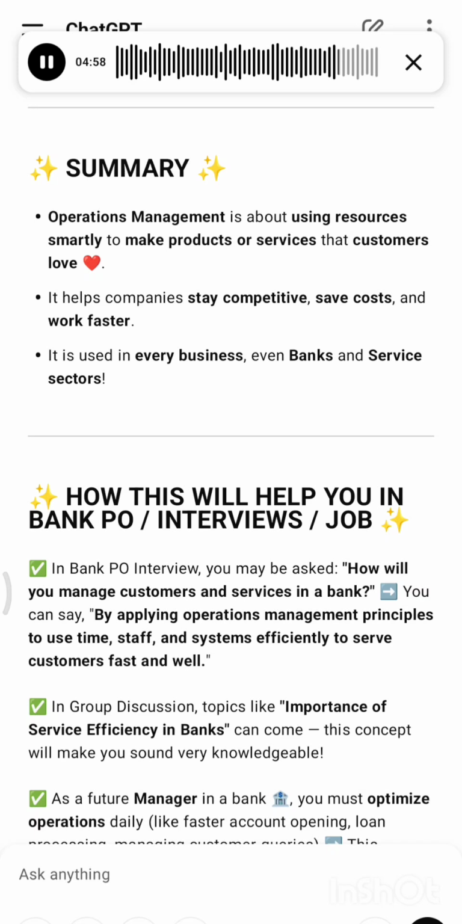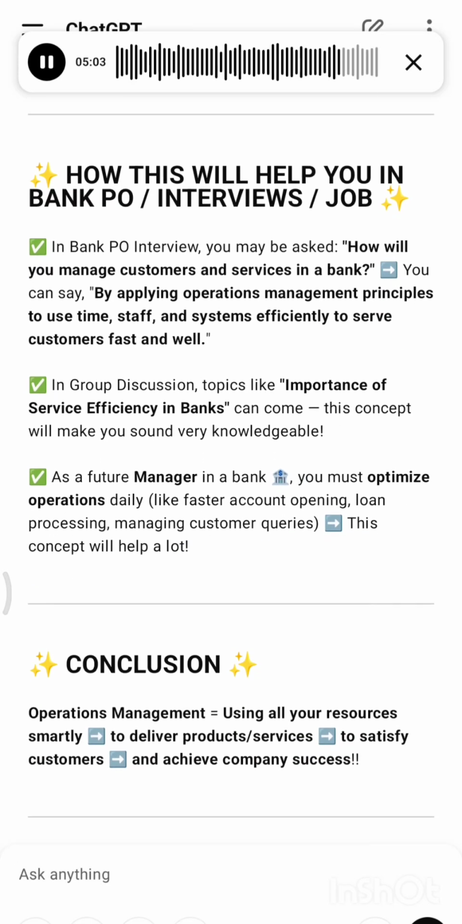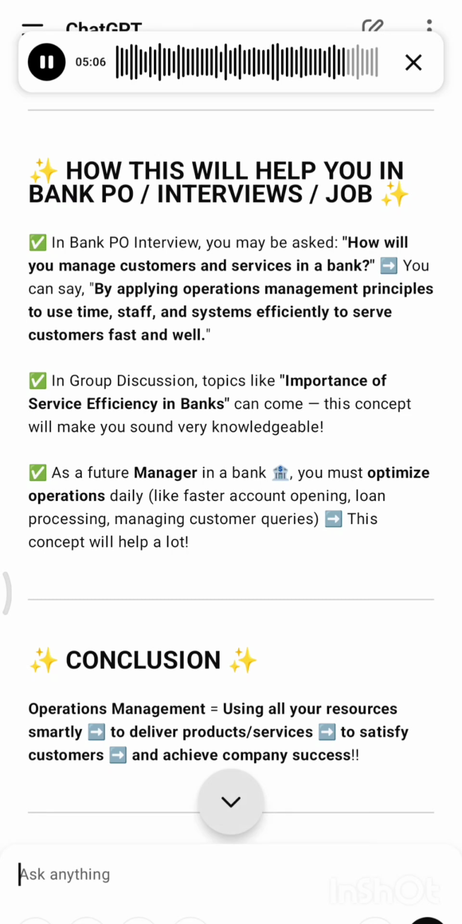How this will help you in bank PO interviews, job. In a bank PO interview, you may be asked, how will you manage customers and services in a bank? You can say, by applying operations management principles to use time, staff, and systems efficiently to serve customers fast and well. In group discussion, topics like importance of service efficiency in banks can come. This concept will make you sound very knowledgeable. As a future manager in a bank, you must optimize operations daily, like faster account opening, loan processing, managing customer queries. This concept will help a lot.